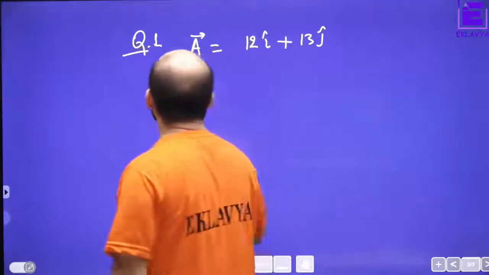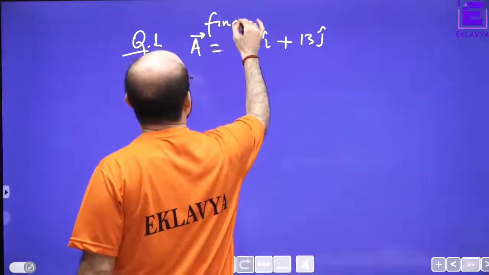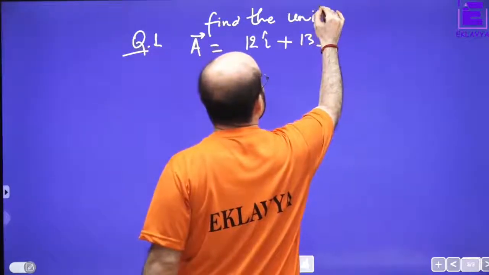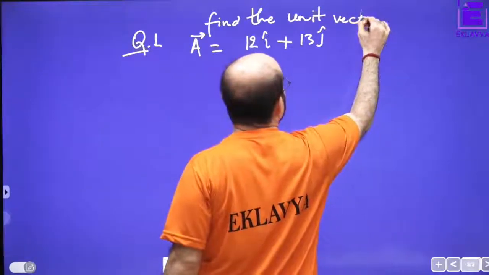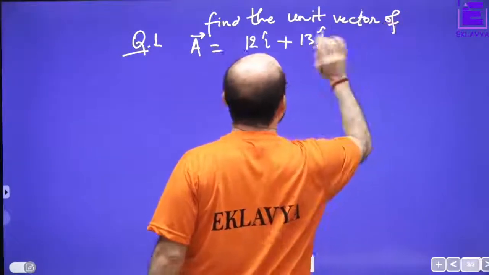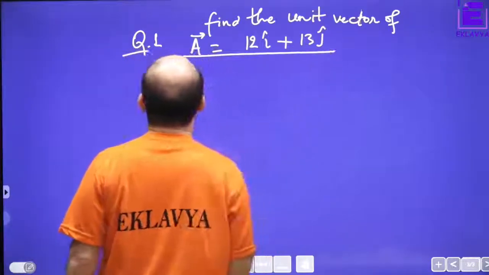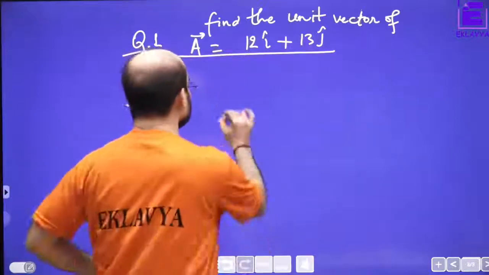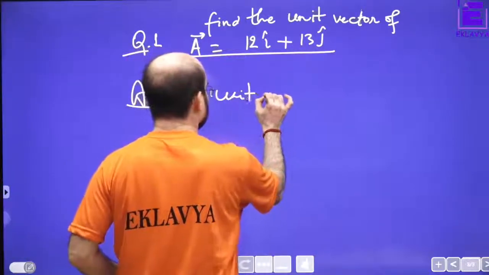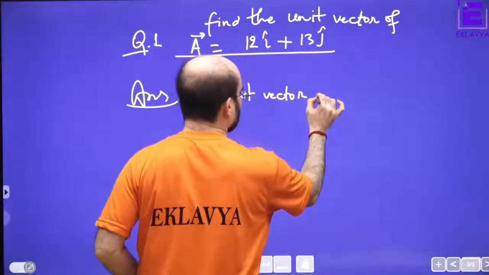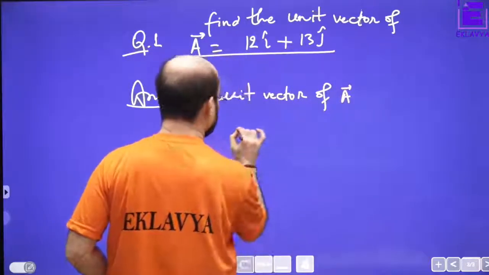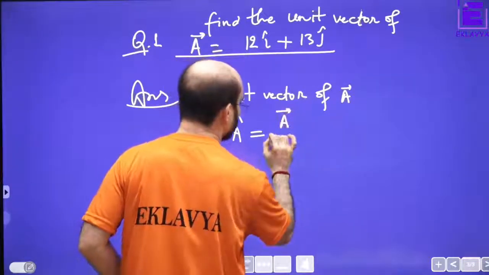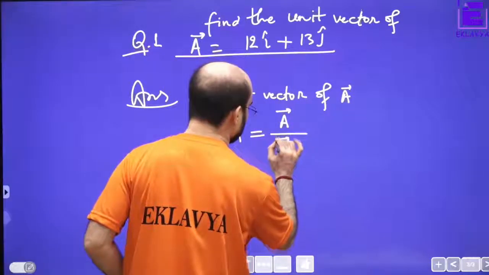What we need to find out? Find the unit vector of A, this vector. Okay, so understand this. Unit vector means the unit vector of A is written as A cap, which is equal to the vector divided by its magnitude.